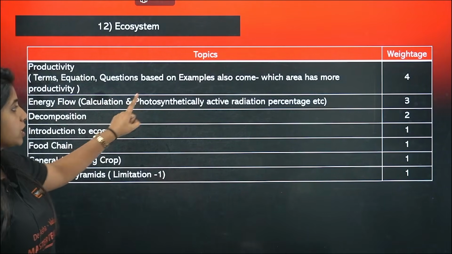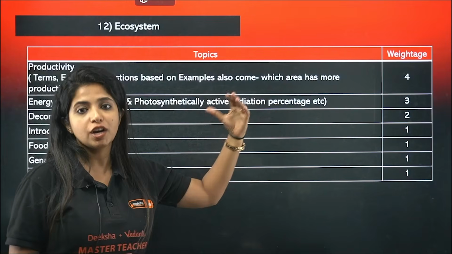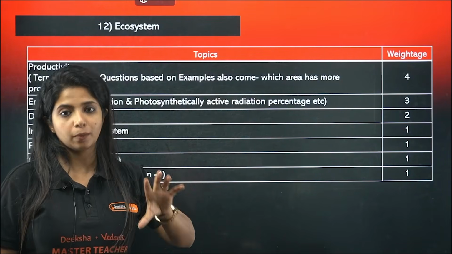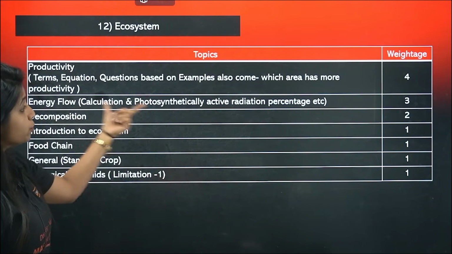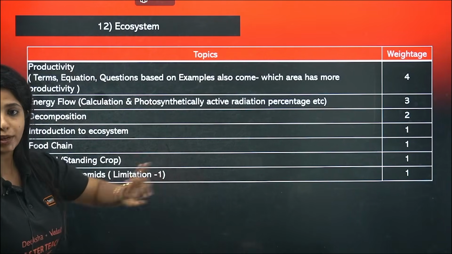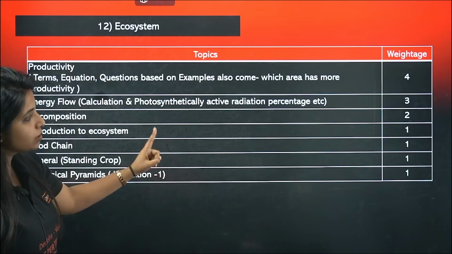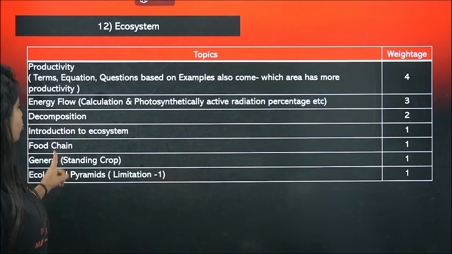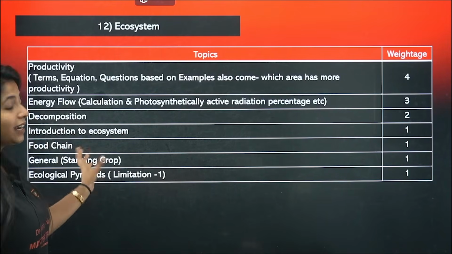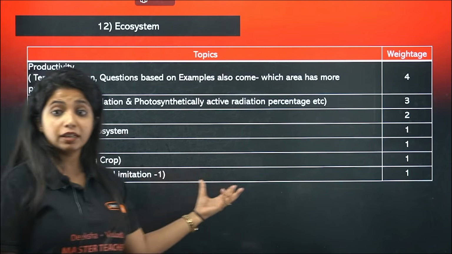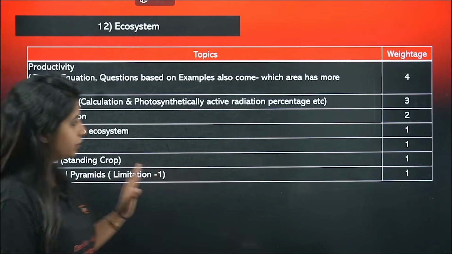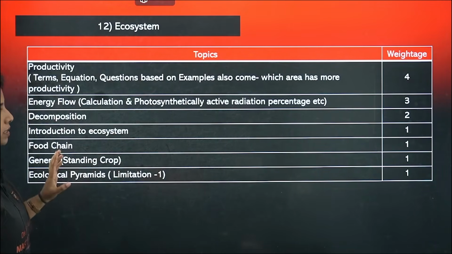Energy flow calculation and photosynthetically active radiation percentage: 2 to 10% of it is utilized by plants, not the whole 10%. So you should know all of that. Decomposition, all the steps alone gave 2 questions, so it is important. Introduction to ecosystem is important. Food chain, important. Standing crop and related questions are there. Ecological pyramids, the limitations have come. These are topics which you should not be missing out.